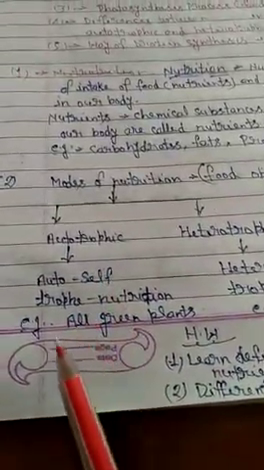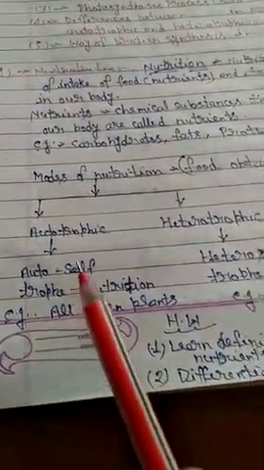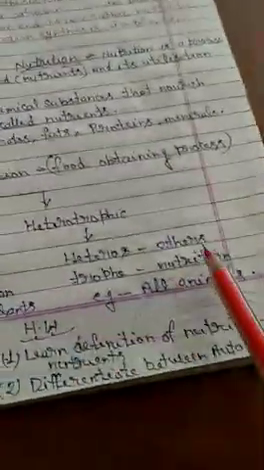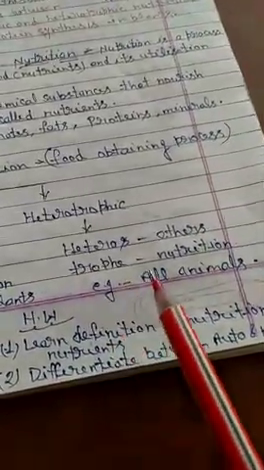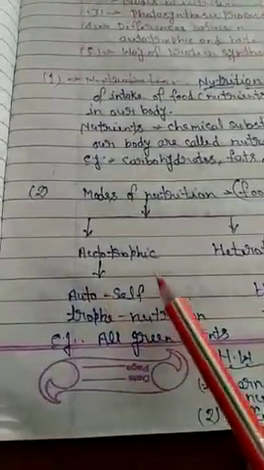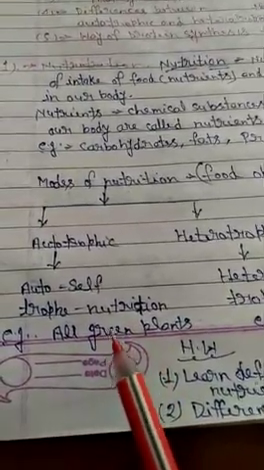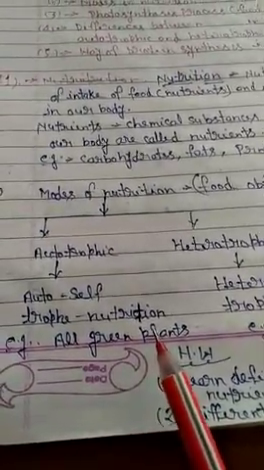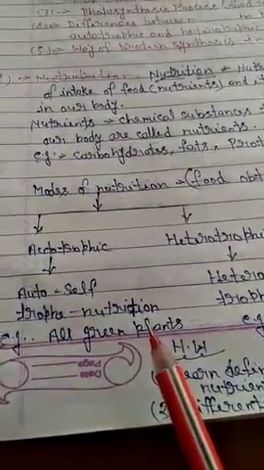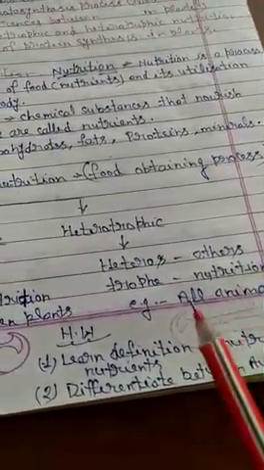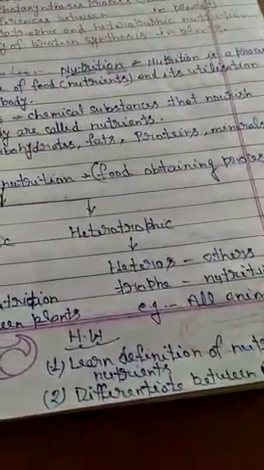Examples of autotrophs are all green plants. Example of heterotrophic nutrition is all animals. Come on, autotrophic nutrition. All green plants are called autotrophs. Why? Because green plants have the capacity to prepare their own food by the process of photosynthesis. But animals cannot make their own food because animals cannot perform the photosynthesis process.